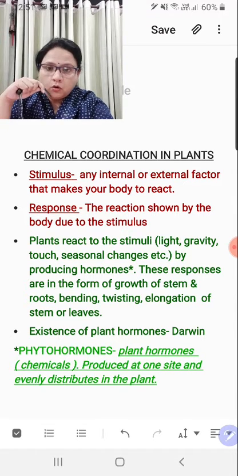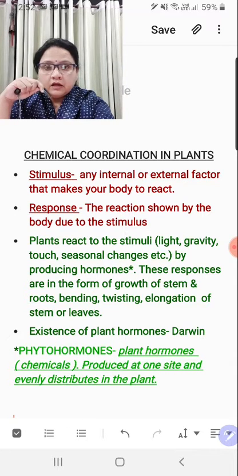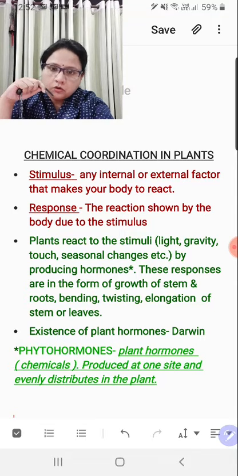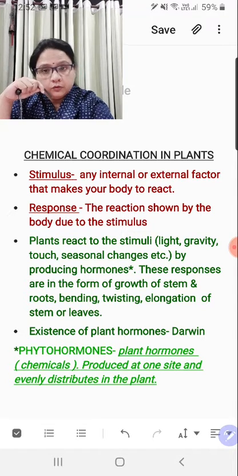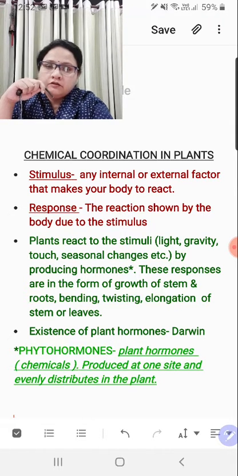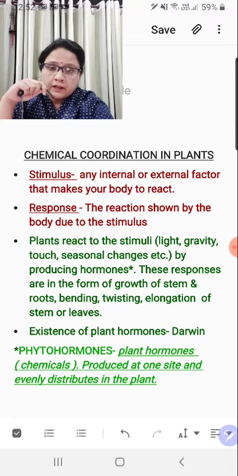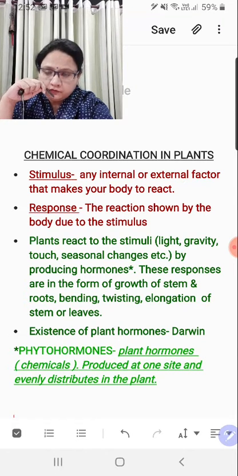So, the first thing that we will be beginning with is why we are calling this chapter chemical coordination. What exactly are you going to study in this chapter? You are going to study about the plant hormones, right? The way human beings have their own hormones, that is, animal hormones are separate. Similarly, plant hormones do exist, and you call them phytohormones. At the bottom of the screen, you can see that I have written phytohormones. Phyto means plants, and hormones means the chemicals which are present in plants, and they do have a particular function.